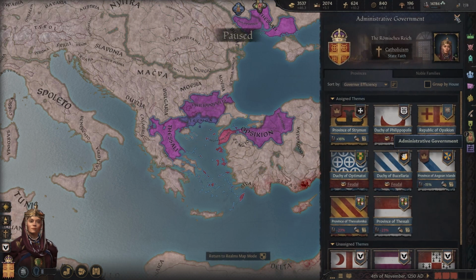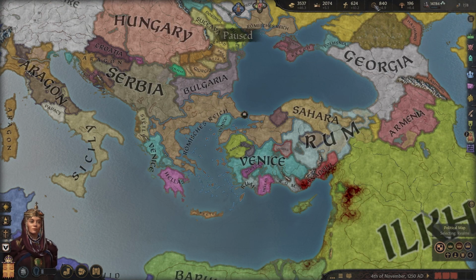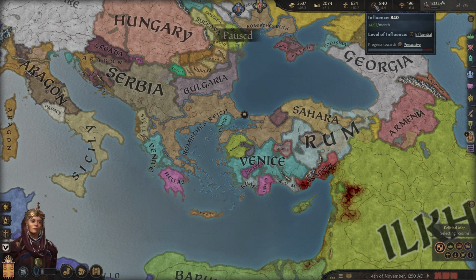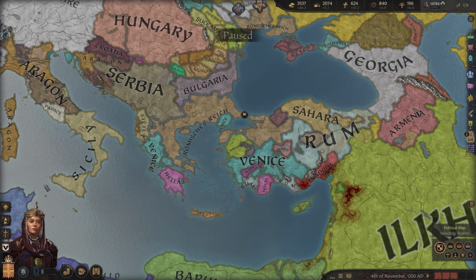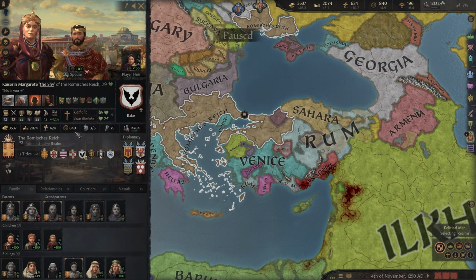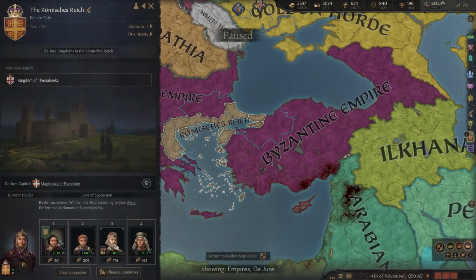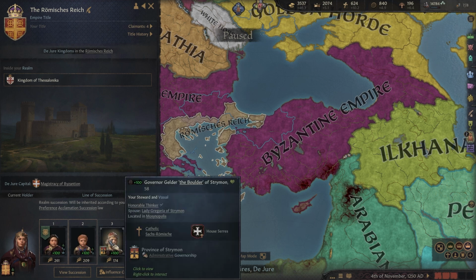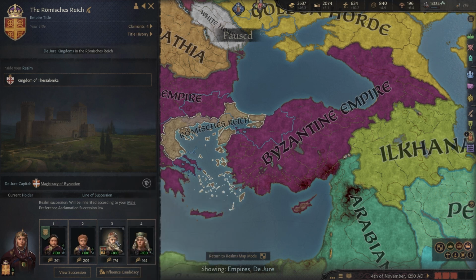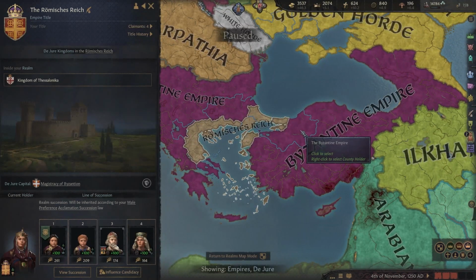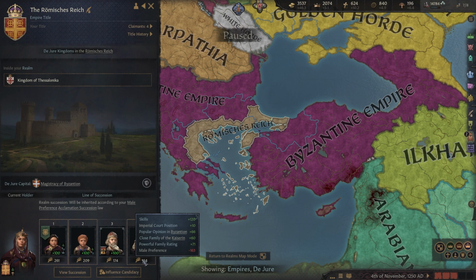One of the main things here is that we do have this new form of currency, essentially, which is influence. Now, influence seems to be primarily used, from what I can tell, I mean, there's maybe a couple different uses, but the major one I'm seeing is using your influence to make sure that your heir is the one who ends up with succession. Because as you can see, in this administrative government, anybody could technically become the new emperor or empress. And that's because it kind of works on a voting system.